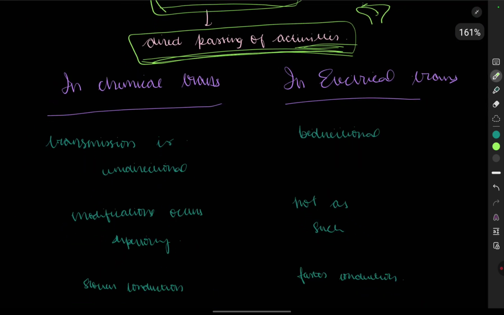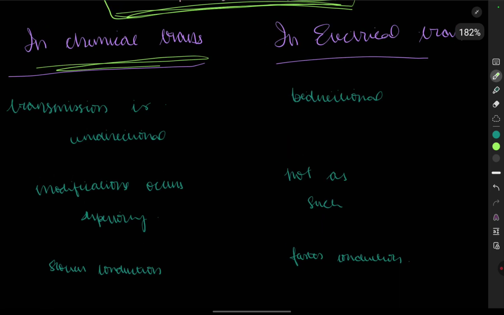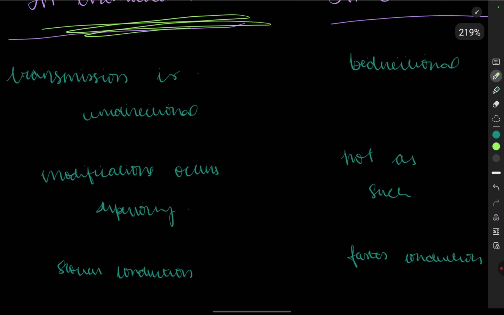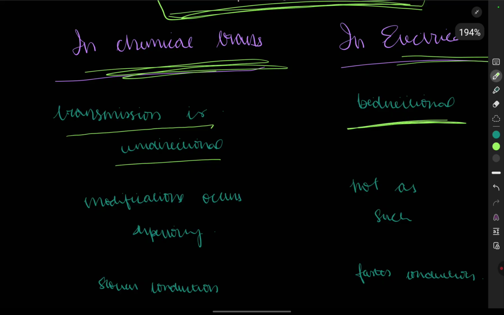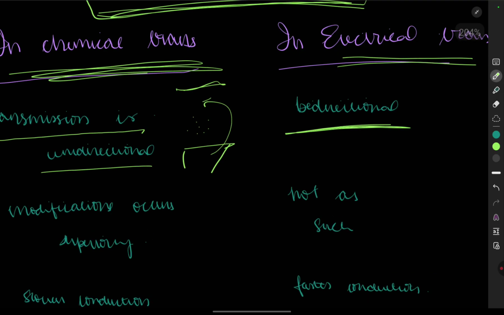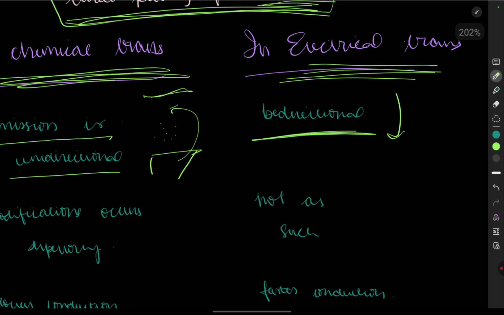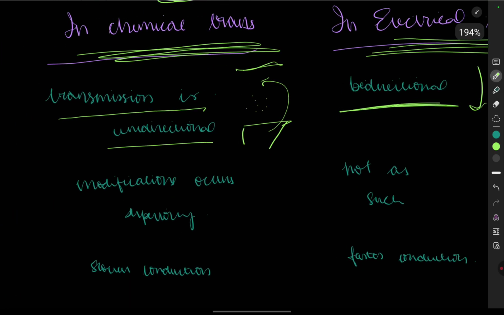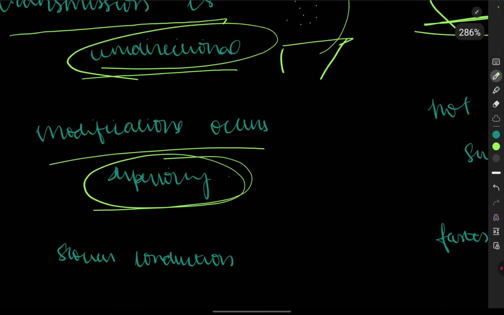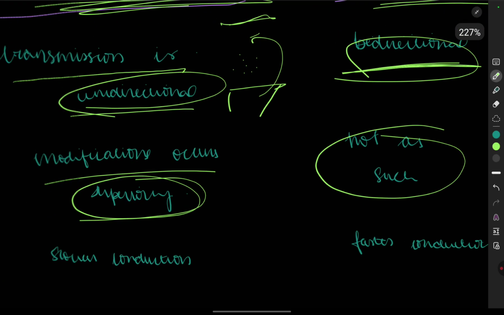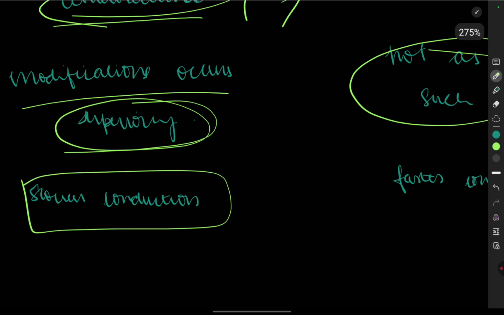So see, what are the differences between these two? Chemical transmission is unidirectional, and electrical transmission is bidirectional. Once the neurotransmitter comes to the postsynaptic, it cannot go back to the presynaptic. But the electrical transmission can come like this, and it can also go in the opposite direction as well. Modifications can occur in chemical transmission, but are not seen in electrical impulses. Chemical transmission is slower conduction. Why slower conduction?